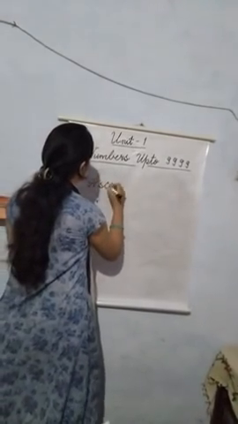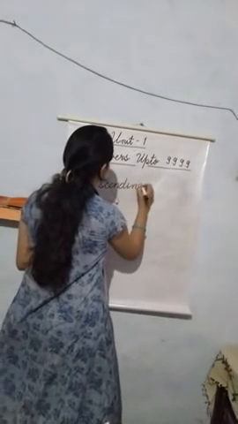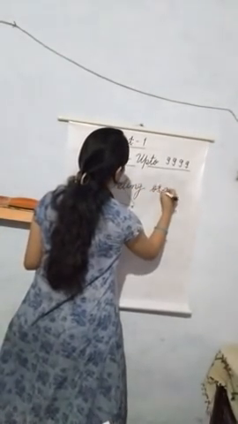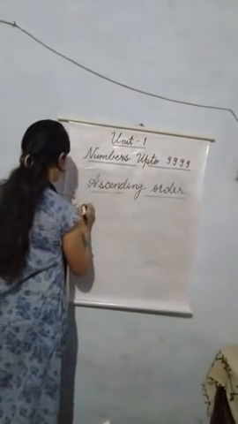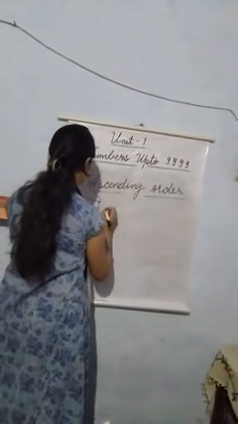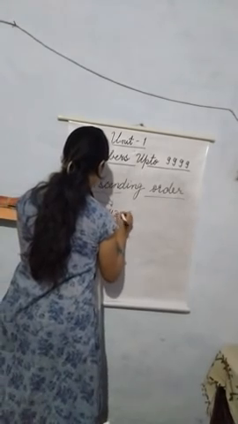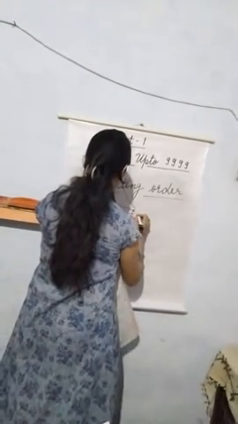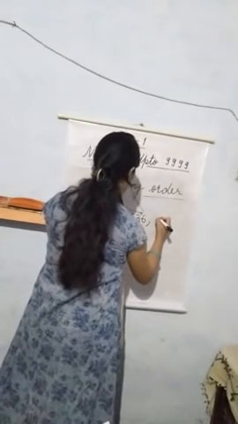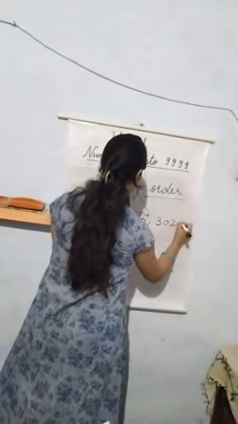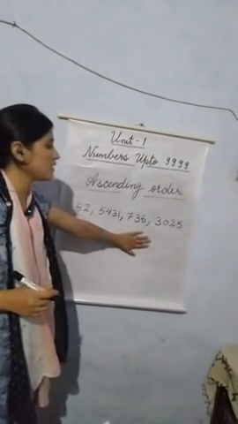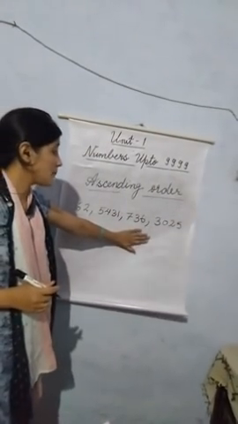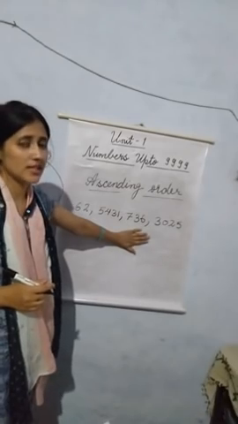If you have to arrange the numbers in ascending order, these are the numbers. Okay, these are the four numbers. These four numbers you have to compare, and then arrange in ascending order.